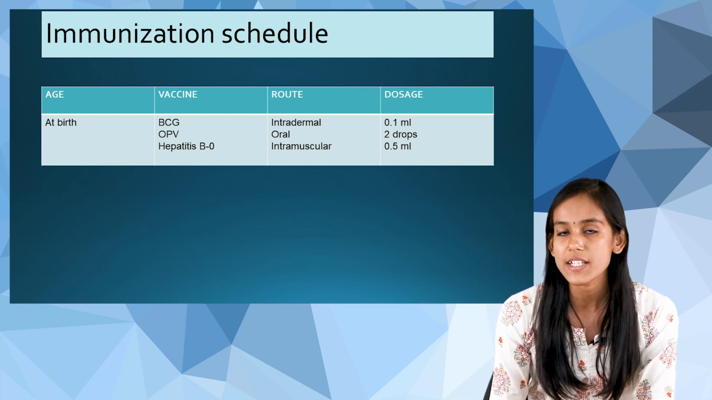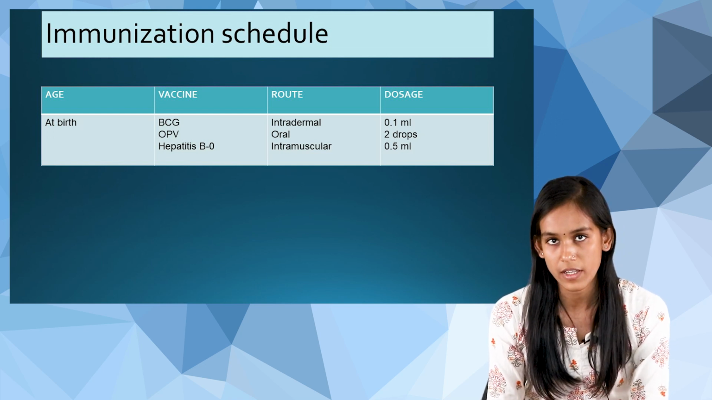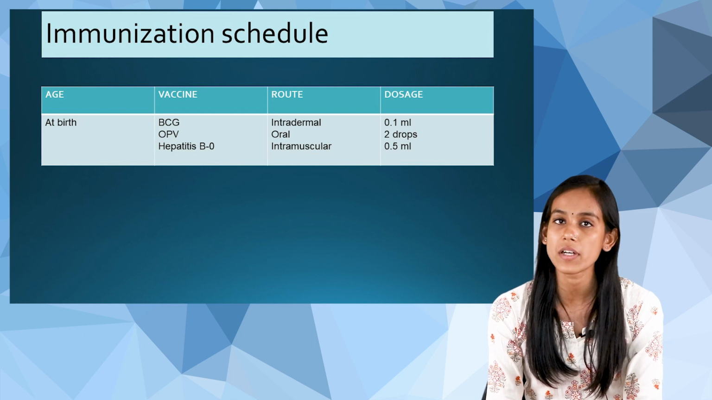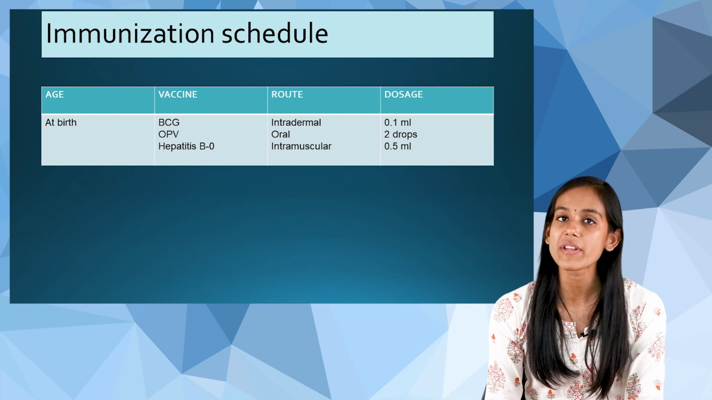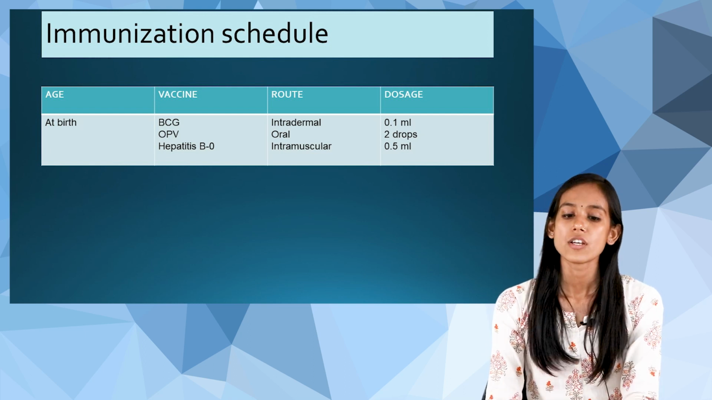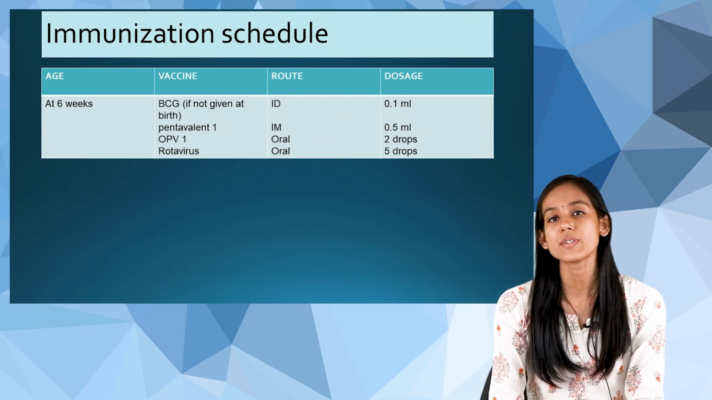Also, along with these, we give hepatitis B, that is the 0 dose of hepatitis B, or we can say the birth dose. We give it intramuscularly, and the dose will be 0.5 ml. So these are the 3 vaccines which are given at birth. And then moving to 6 weeks.